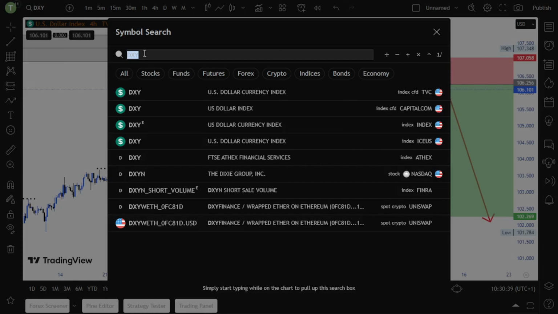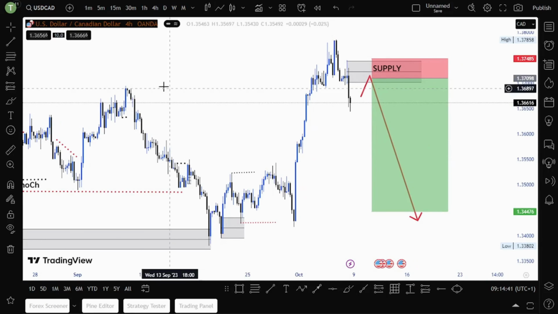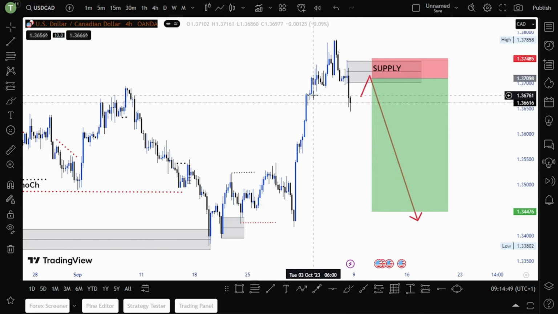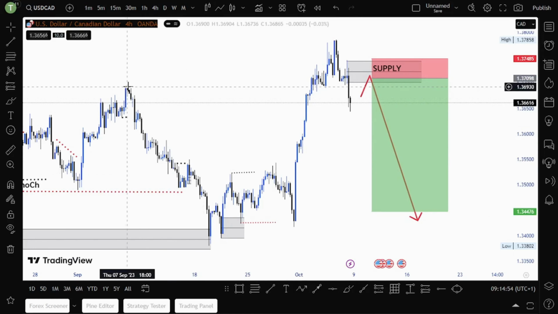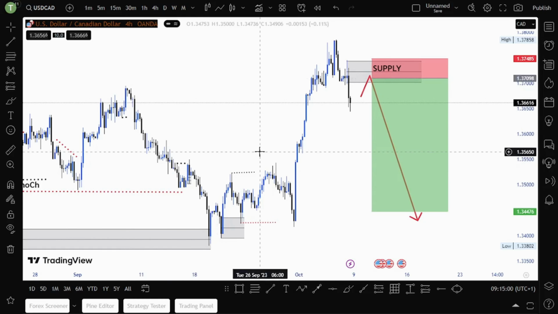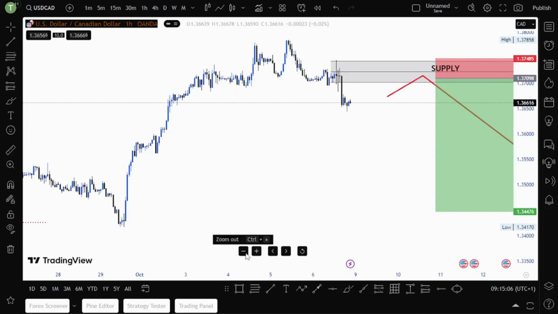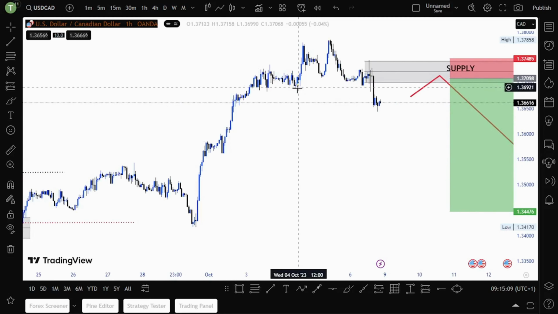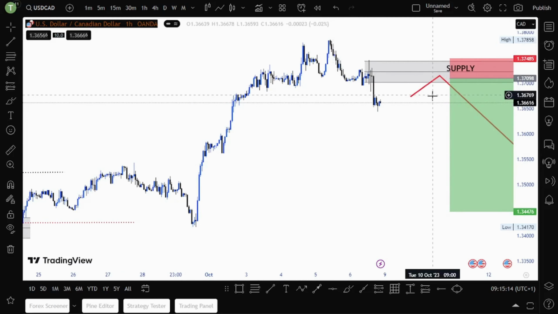Now let's look at USDCAD on H4 here. As you can see, the market has shifted from bullish, because this is where the break of structure occurred. So now we look for a change of character on the lower time frames, let's say H1. On H1, as you can see here, we had a change of character. We had a breakout of this consolidation, and now we are waiting for a pullback.